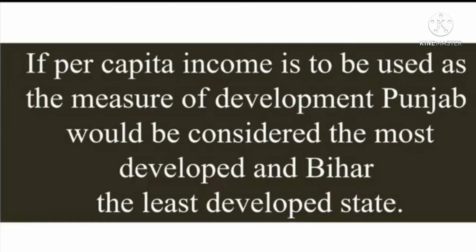If per capita income is to be used as the measure of development, Punjab would be considered the most developed and Bihar the least developed state. But development is not calculated only by per capita income. IMR, literacy rate and net attendance rate are also calculated.